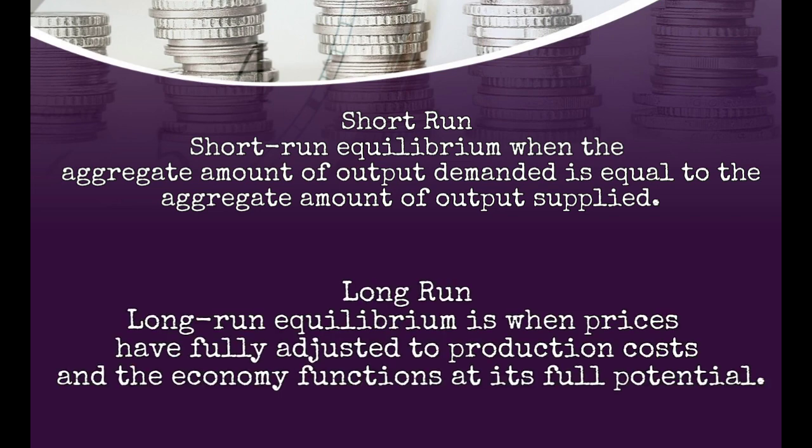Long-run equilibrium. Long-run equilibrium is when prices have fully adjusted to production costs and the economy functions at its full potential. In the long run, it is possible to make more adjustments than in the short run. Prices will adjust to reflect any changes in the cost of production in the long run. A change in production cost does not have an effect on prices in the short run.